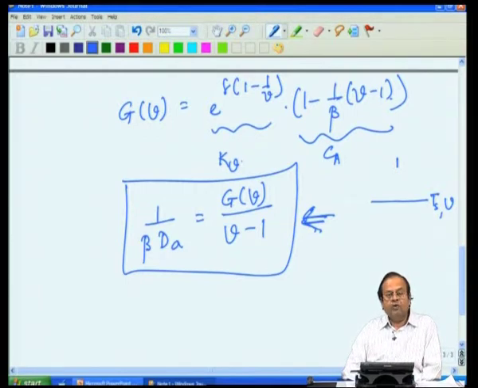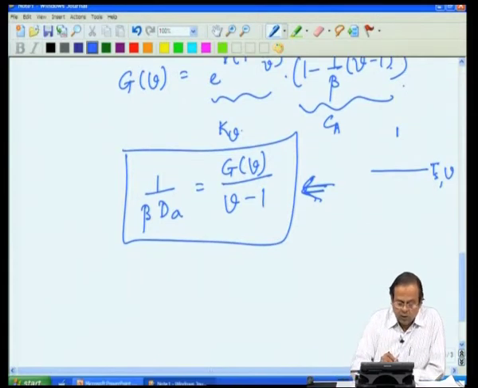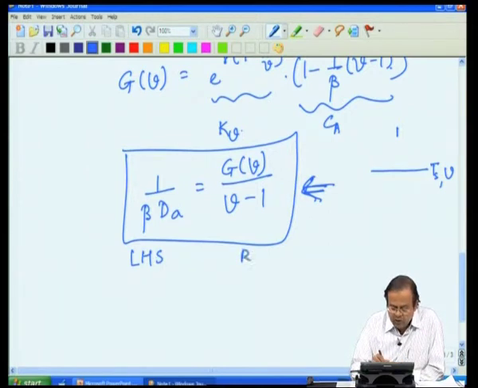But there is a graphical way of also solving this equation, and which makes it easy to understand. You know, as they say, one picture is worth 1,000 words. So, how do you solve this graphically? Typically, this is how it is done. Look at this right hand side and left hand side. So, this left hand side is equal to right hand side is the solution of this equation.